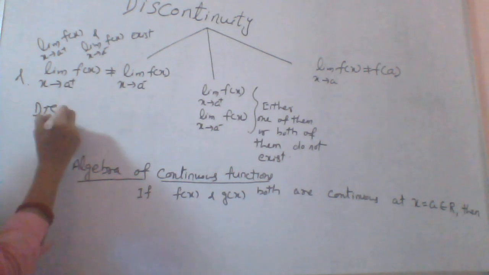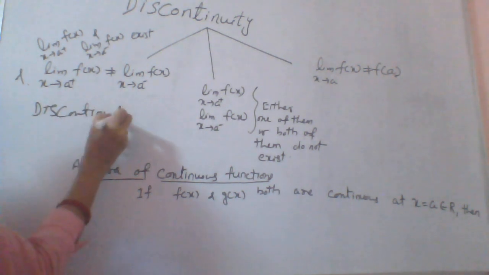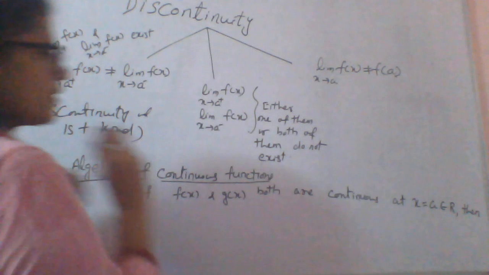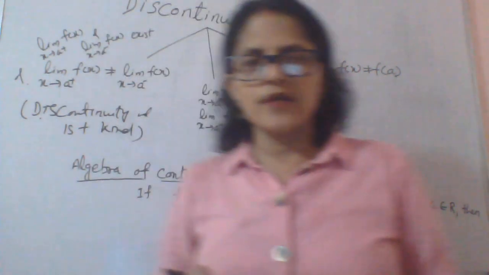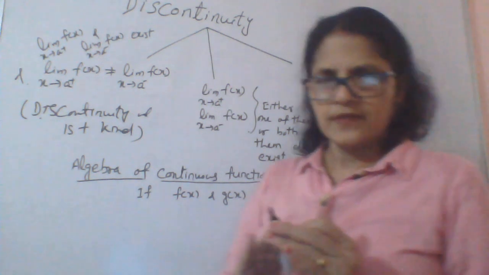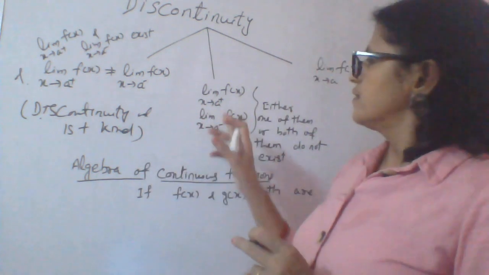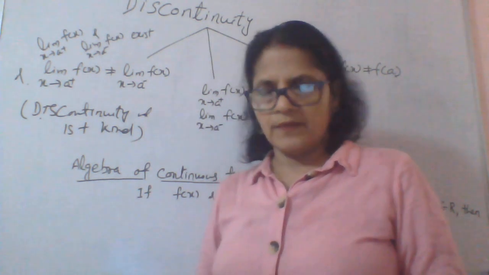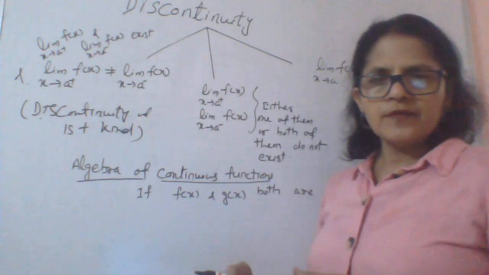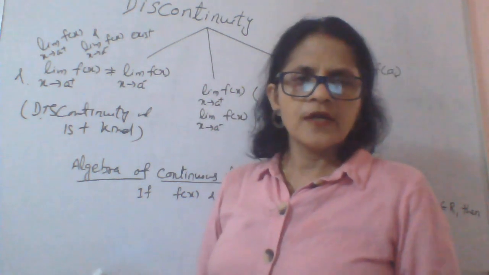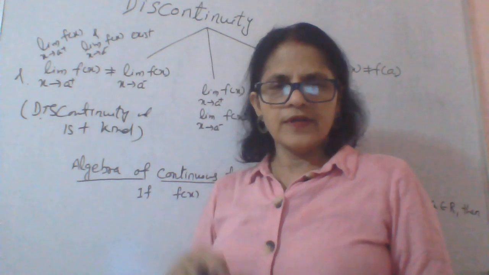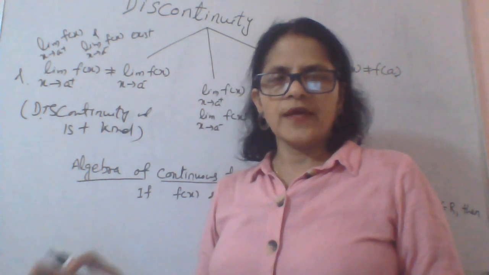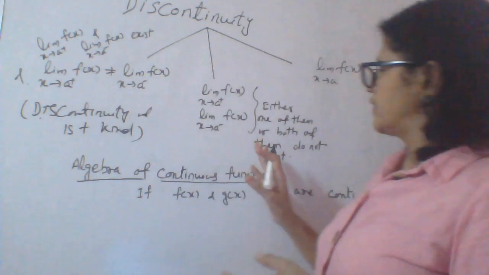Discontinuity of the first kind, where the right limit will exist, the left will also exist, but both will not be equal. Okay. Second case, one of the right or left limits, or both of them, do not exist. It means you may have the right limit existing and the left limit not existing, or the left existing and the right not, or neither the right nor the left exists.